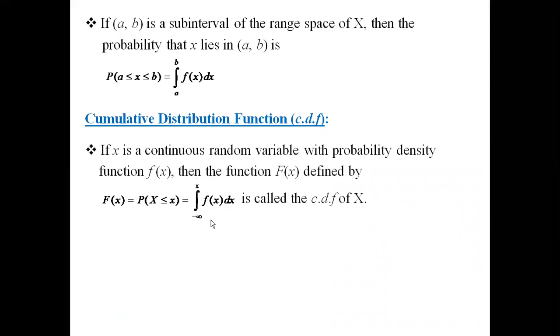So here the integral limits will be from minus infinity up to x. The overall interval for a PDF is minus infinity to infinity. Here we will be restricting our interval as the upper bound will be till x only. That is the reason we symbolically represent this as probability of the random variable less than or equal to the variate x. So capital F of x denotes the cumulative distribution function for the PDF f of x. So integral minus infinity to x of f of x dx gives us the CDF of the random variable capital X.